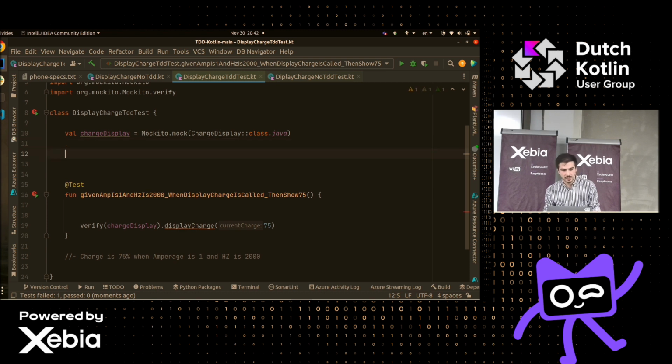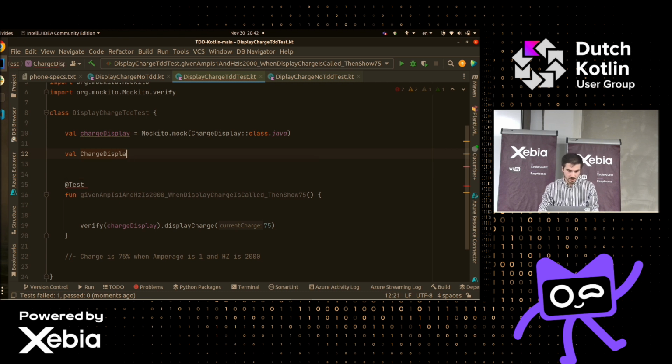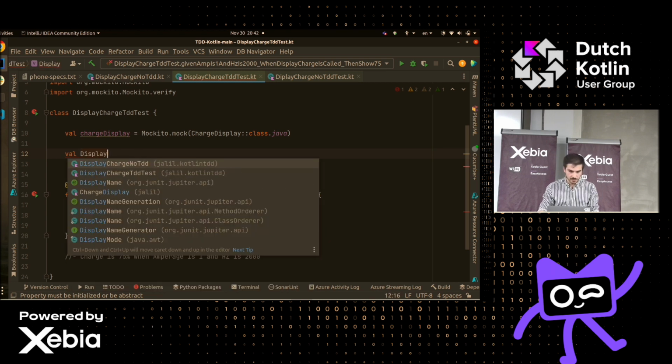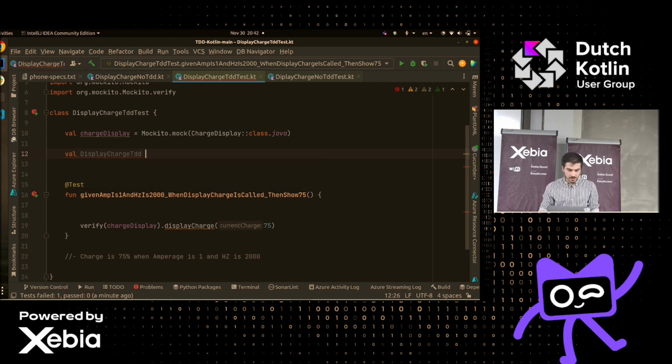Now what we also want is the implementation of our code. So let's start writing the implementation. Charge display. Let's stay consistent and call this display charge TDD, and it's going to be something like this.